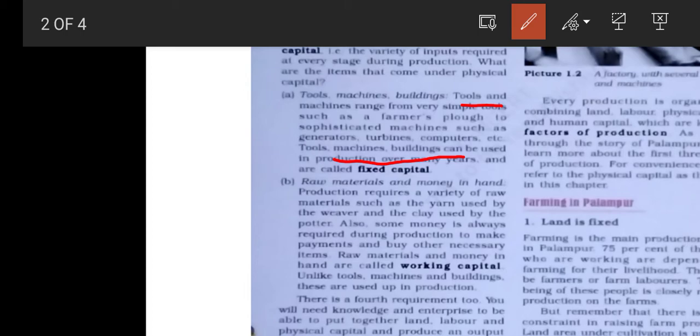Whereas raw materials and money in hand are examples of working capital. Working capital are things which have only one use. After one use, they become exhausted. For example, seeds for a farmer.